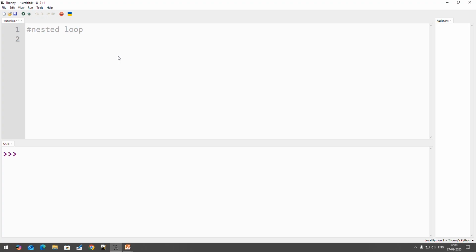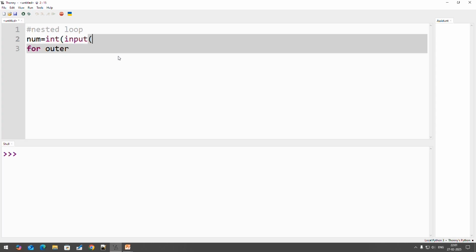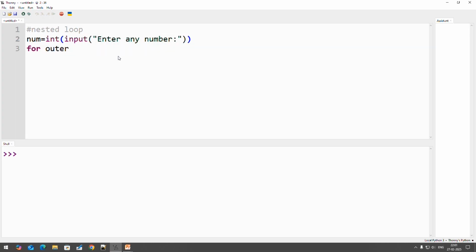So for example, we are using one loop, and you can call it outer. But before that, we want to print the multiplication table for which number. So for that we are taking one input from the user, the same way as in the previous program, where we have taken input, enter any number. Now suppose you are entering 3, then it will print the multiplication tables of 1 and 2.